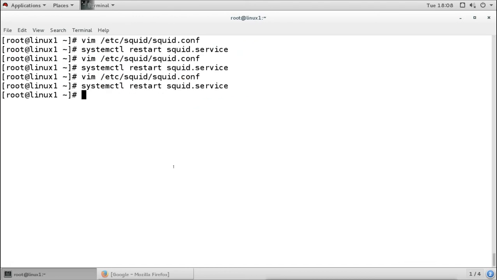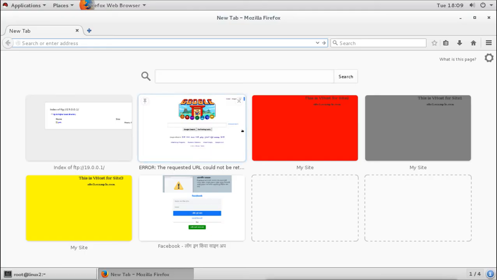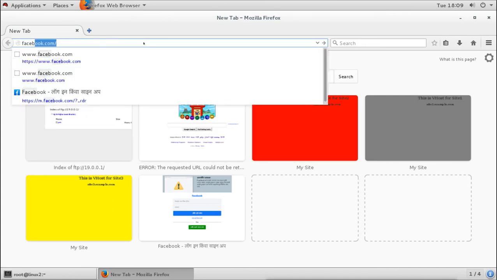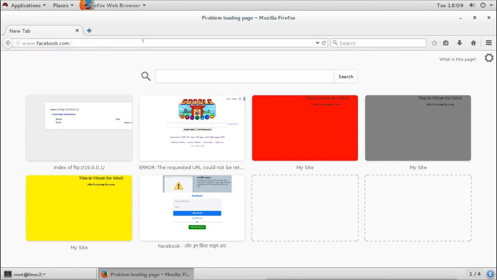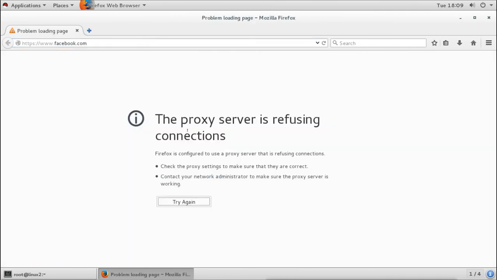Now I will go to the client, and again I will try to access Facebook. This time again the proxy server is refusing it. It is not allowing access.